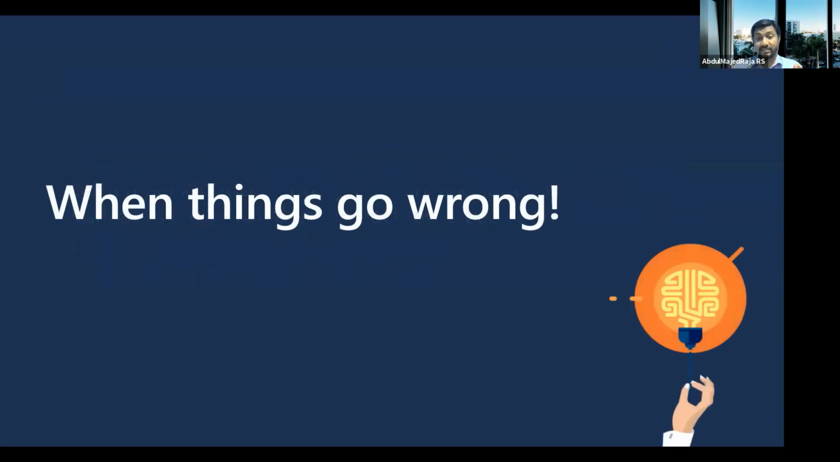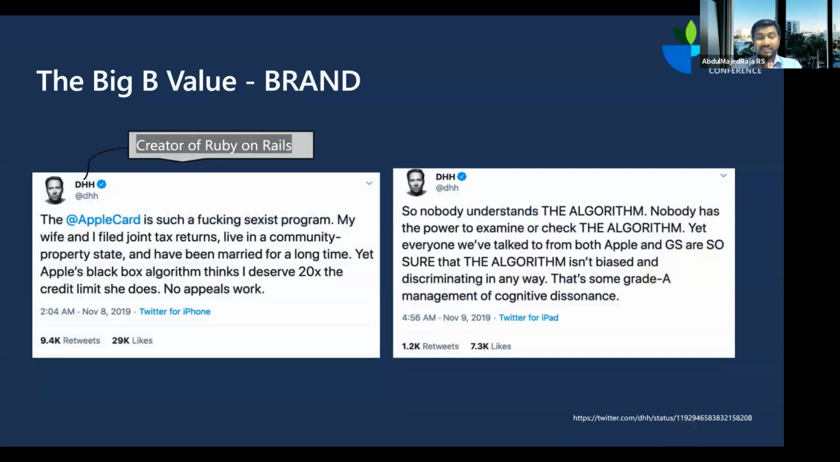Okay, we saw a lot of reasons, but let's look at an example. What happens if something goes wrong? What really happens? And the example is from one of the most trusted brands in the world, which is Apple. This person is called DHH, and he is very well known in the developer and technology community. He is the creator of Ruby on Rails that powers millions of web applications on the internet.